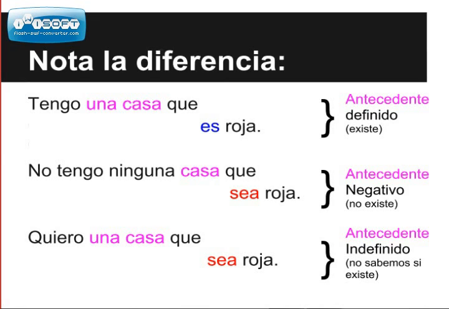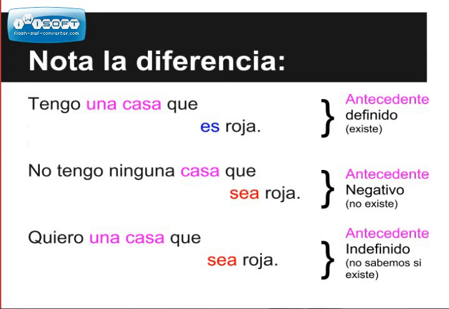With adjective clauses, we have three types of antecedents. An antecedent is colored in pink. That's the noun that the adjective clause is describing. Tengo una casa que es roja. I have a house that's red. This is a definite antecedent. It's a definite antecedent because it exists. We use the indicative here because the house that we're talking about exists.